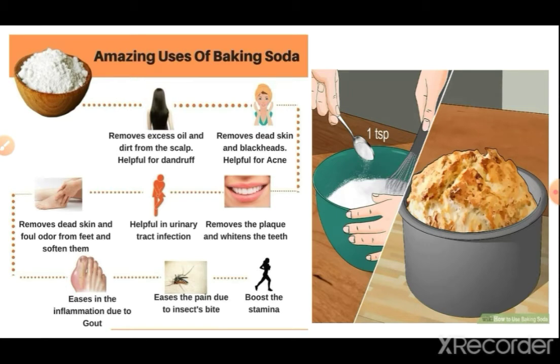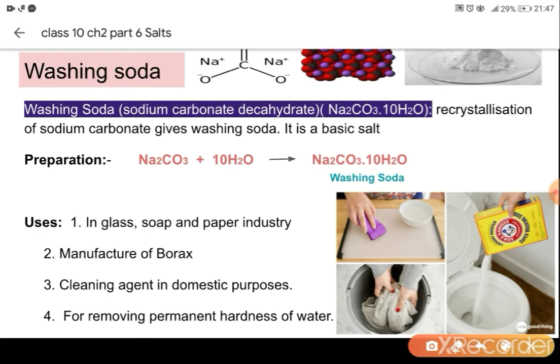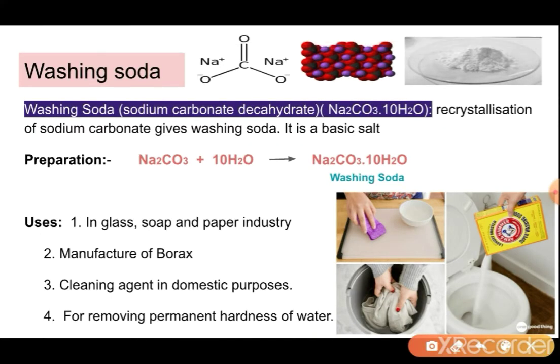Now another chemical which we get from sodium chloride is washing soda. To the sodium carbonate obtained from the baking soda, when we add 10 molecules of water, the sodium carbonate crystallizes to form washing soda. So what is the chemical name of washing soda? Sodium carbonate decahydrate. Deca means 10 and hydrate means H2O. So its molecular formula is Na2CO3·10H2O.